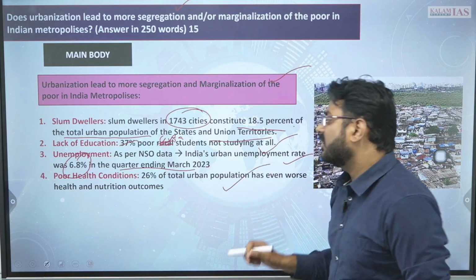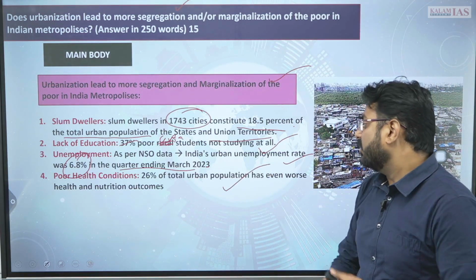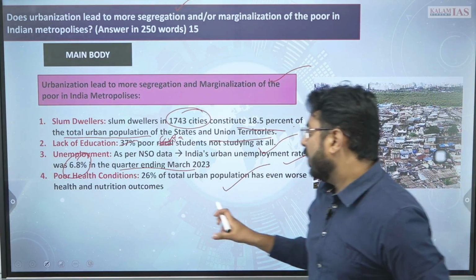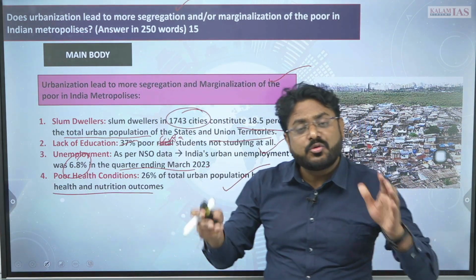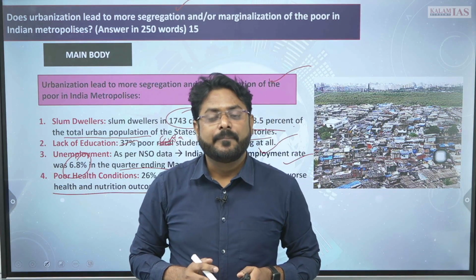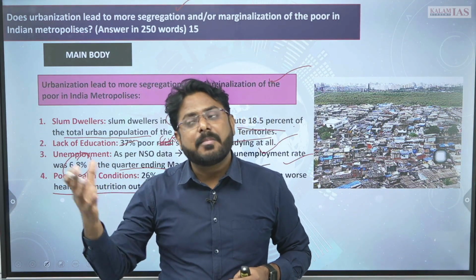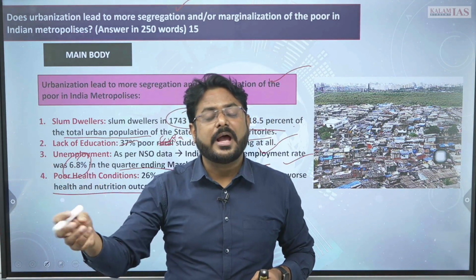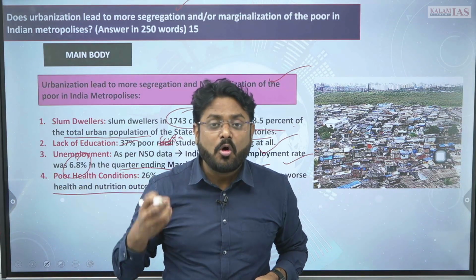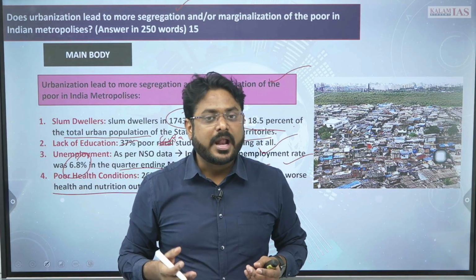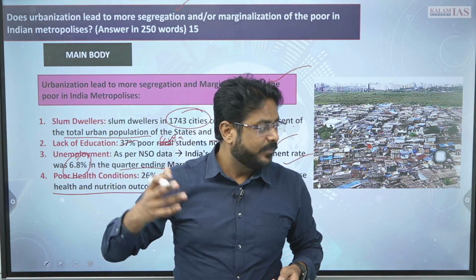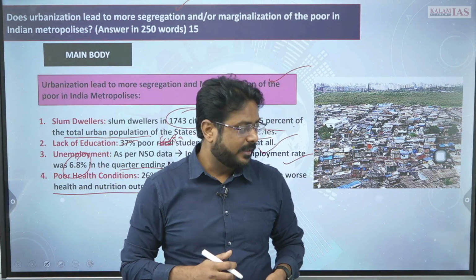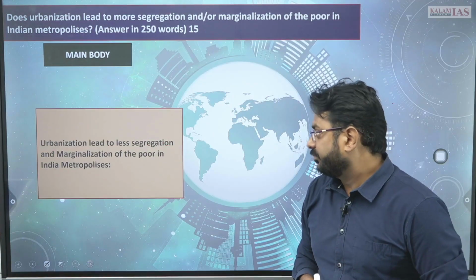Then poor health condition. 26% of the urban population has even worse health and nutrition outcomes. ठीक है, प्रॉपर न्यूट्रिशन नहीं मिलता इनको, and proper nutrition नहीं मिलने से चाइल्ड malnourished होते हैं, stunting होता है, wasting होता है, right. So all these things happen, and because of all this, more segregation is happening in the Indian urban areas, right. So all these things are happening.